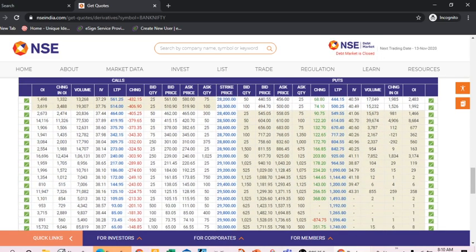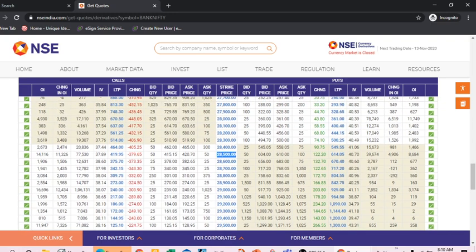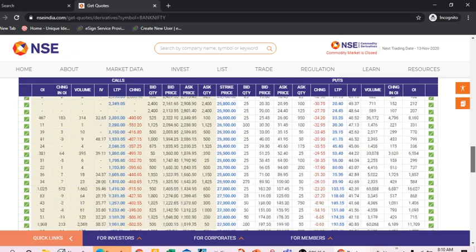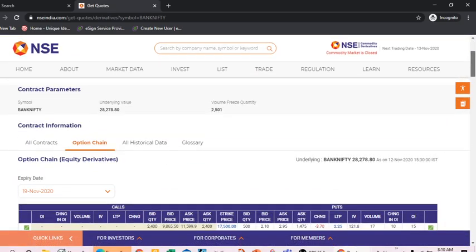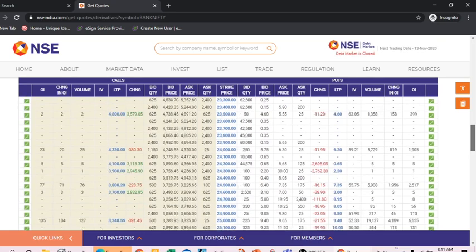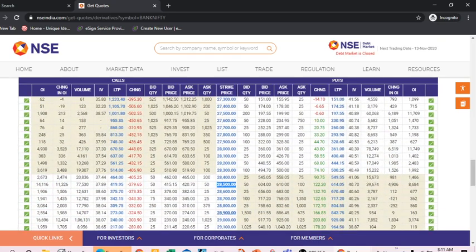Now if you go there, there is the 28,500 call option, 11,000 is addition, we can see here. The 28,500 call option, 11,326 addition, and the closing was 28,278. So we find here the 28,500 call option, and 28,200 was the closing. You can see directly from here, the blue line is showing price and here also price.